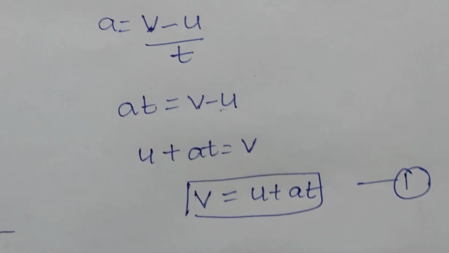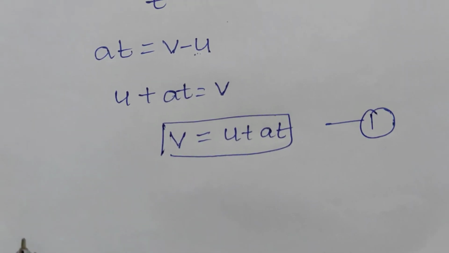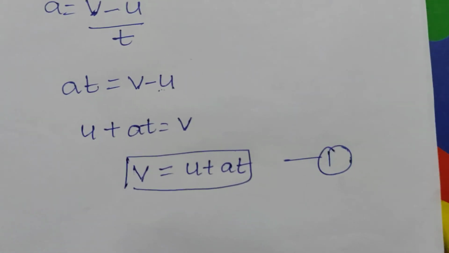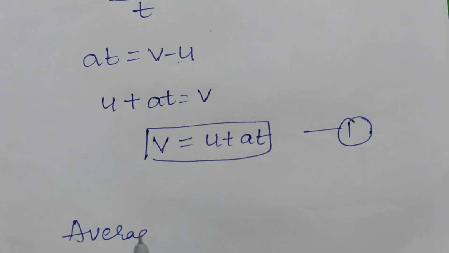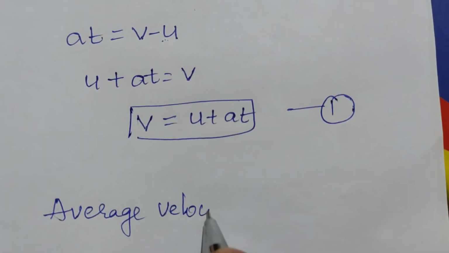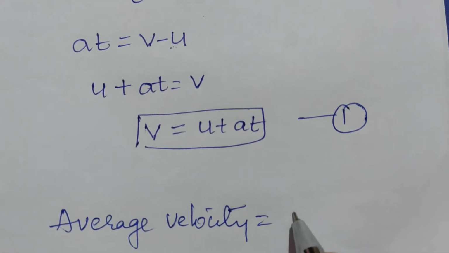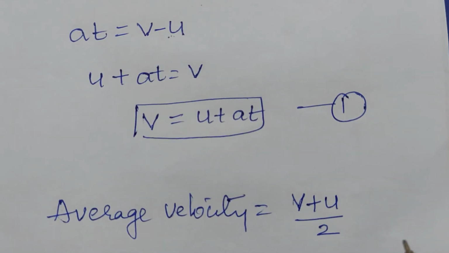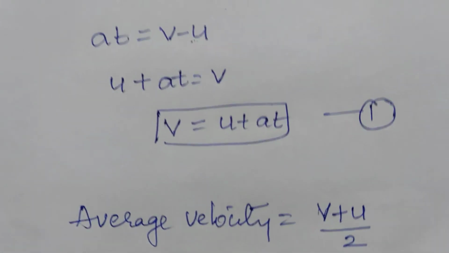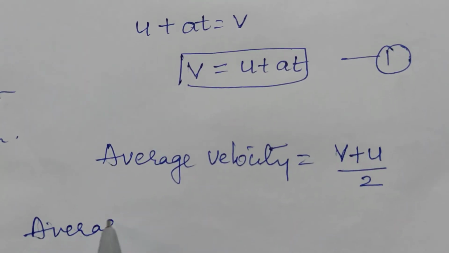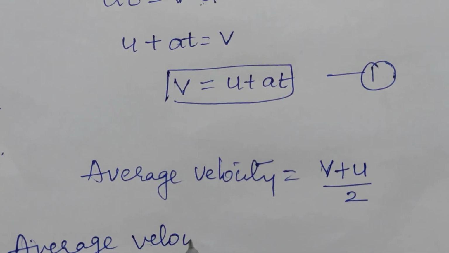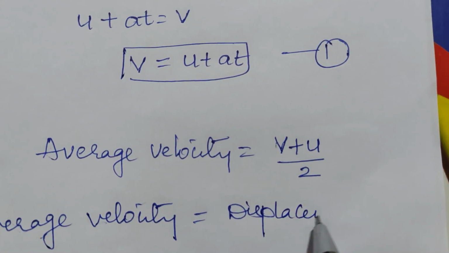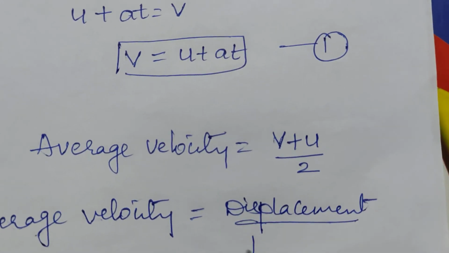Now you know that the acceleration of a body is constant. Since the acceleration is constant, average velocity is equal to final plus initial by 2. But we know that the formula for average velocity is equal to displacement by time taken.